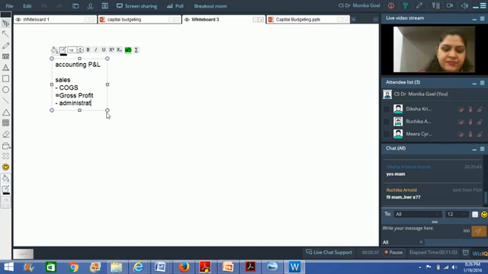You reduce the administrative expenses, the selling expenses, the general expenses, and the financial expenses. And what do you get? You get the net profit, or profit before tax.